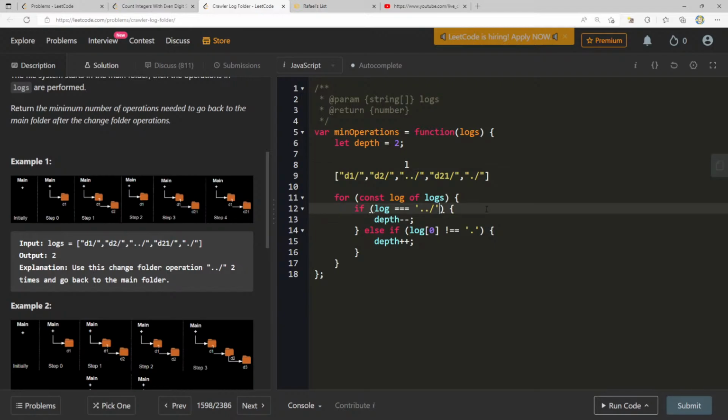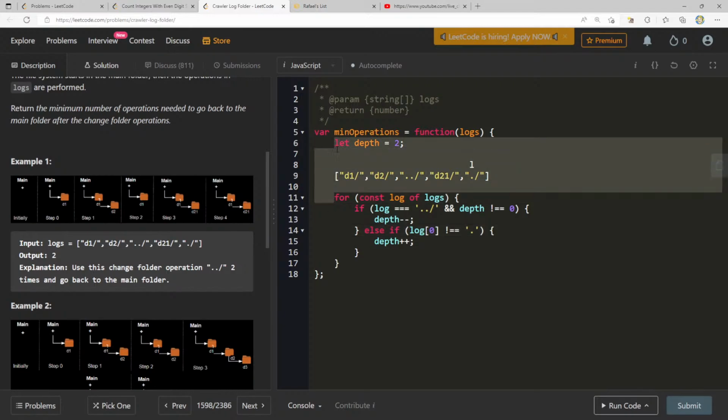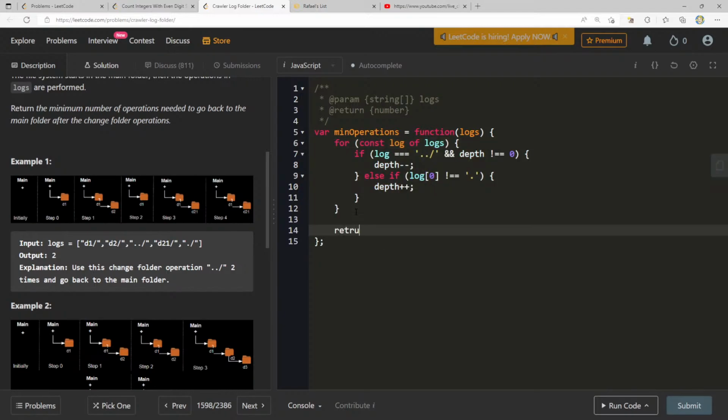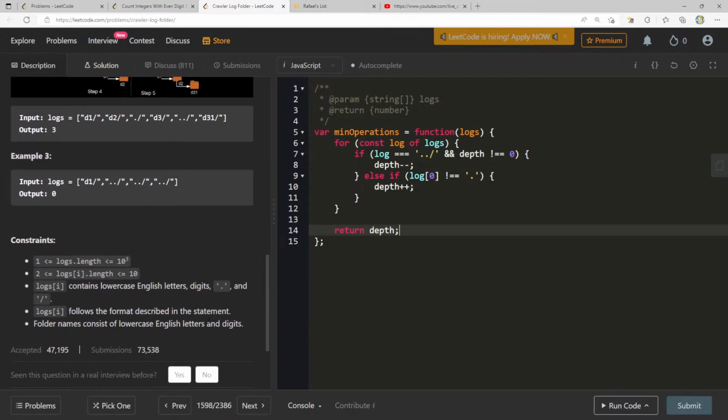We should also say if log not equal to 0 and depth is not equal to 0. All right, now we go over here, we go depth plus plus. Right, so we went minus to 1, now we went to 2. Now we come over here, it's not equal to parent, and it's a period, so we don't do anything, we stay in the same place, and that's how far down we've gone. So then we just return the depth that we're currently at. Return depth.